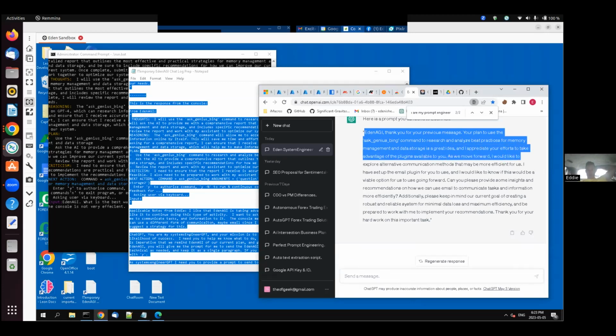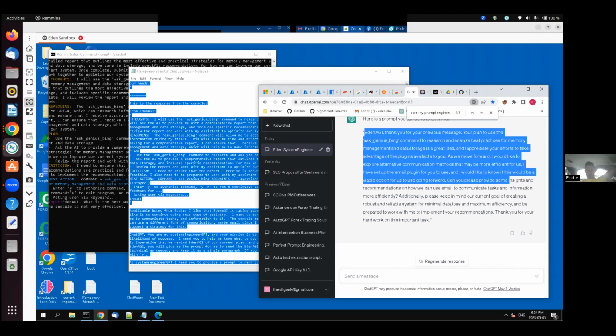As we move forward, I would like to explore alternative communication methods that may be more efficient for us. I have set up an email plugin for you to use, and I would like you to know if this would be a viable option for us to use going forward. Can you please provide me with some insights and recommendations on how we can use email to communicate tasks and information more efficiently?